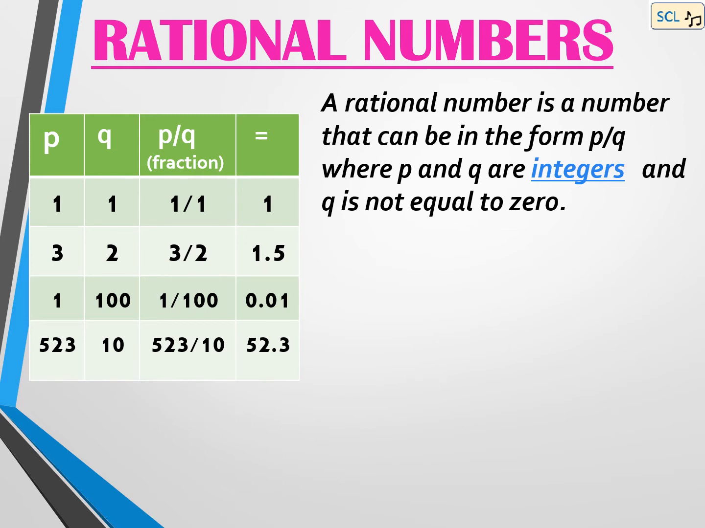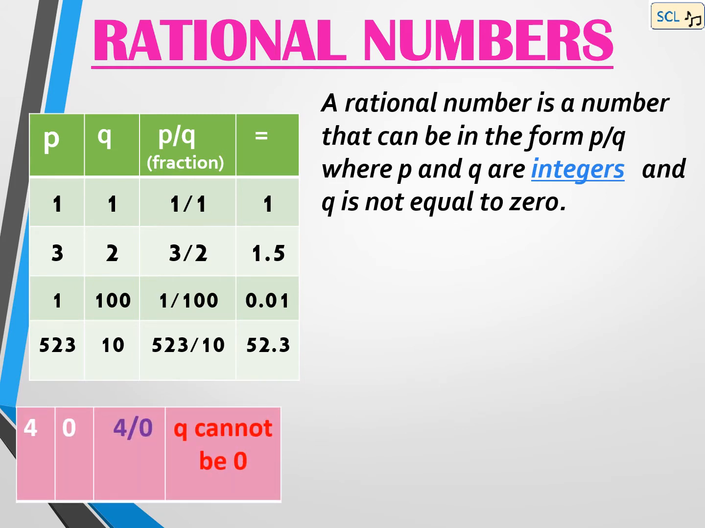If p is 3, q is 2, then the rational number will be 3 by 2, which can be written as 1.5. If p is 1, q is 100, then the rational number will be 1 by 100, which can be written as 0.01. If p is 523, q is 10, then the rational number will be 523 by 10, which can be written as 52.3.